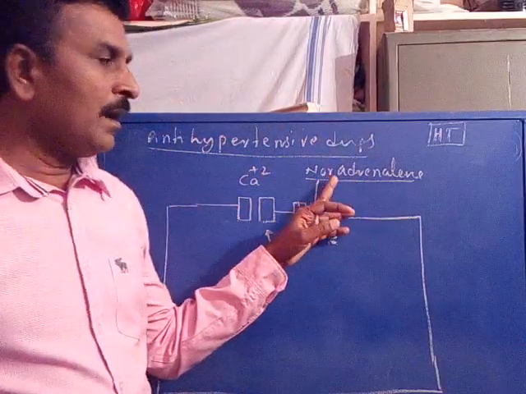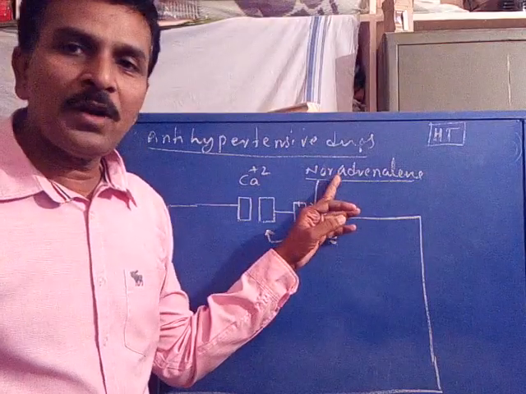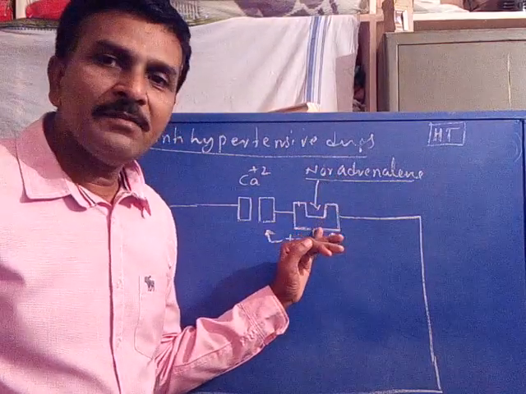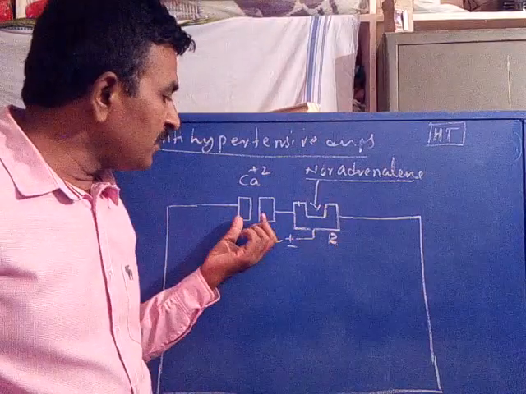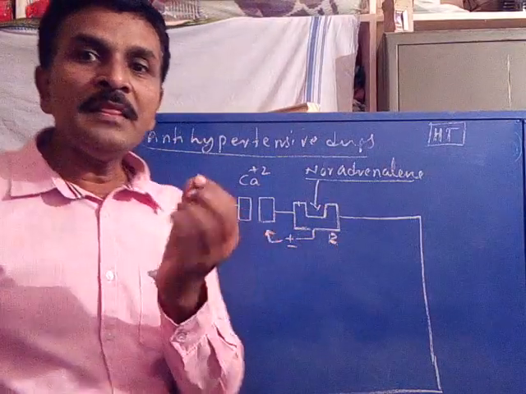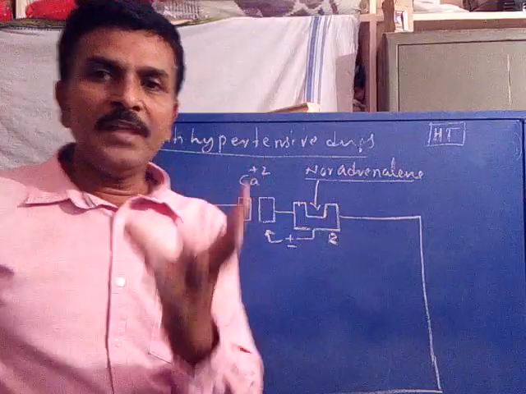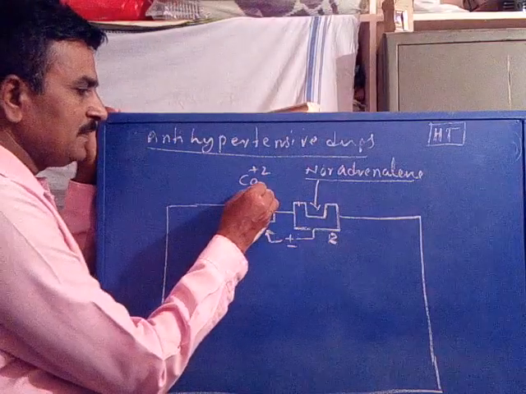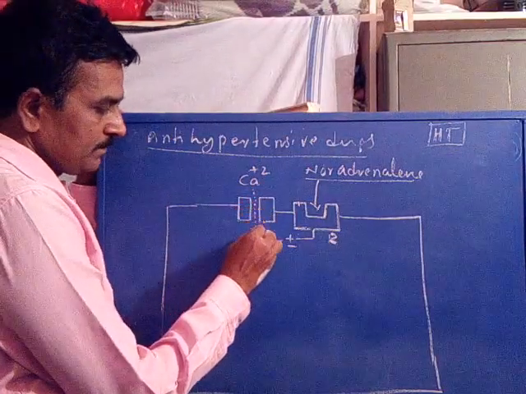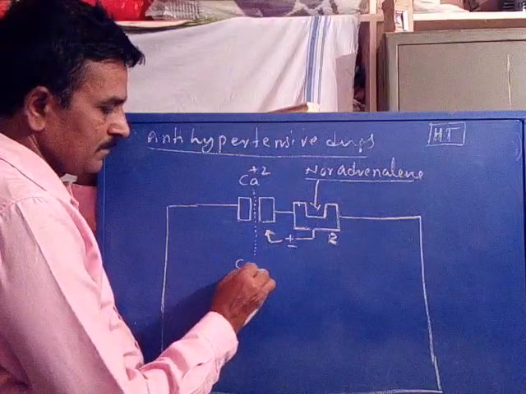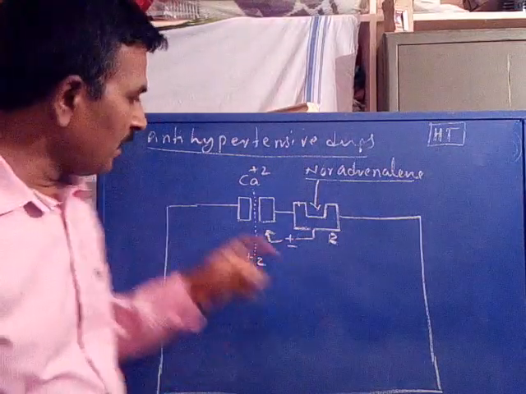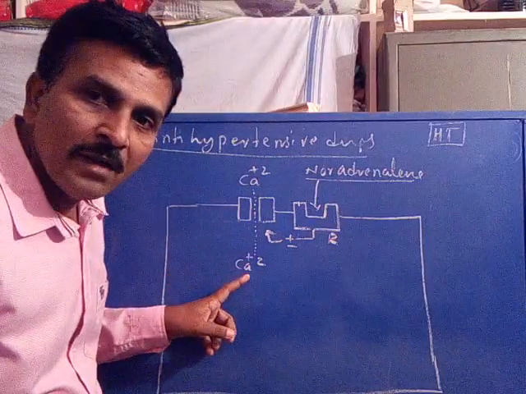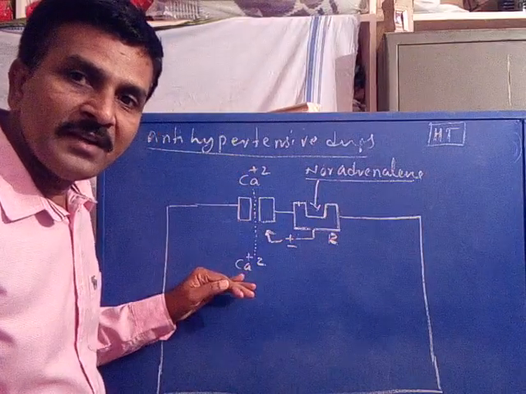So when noradrenaline, a neurotransmitter, interacts with this receptor, it opens the channel. It will open the gate, thereby allowing the calcium plus 2 ion to enter into the cell from outside the cell into inside the cell.